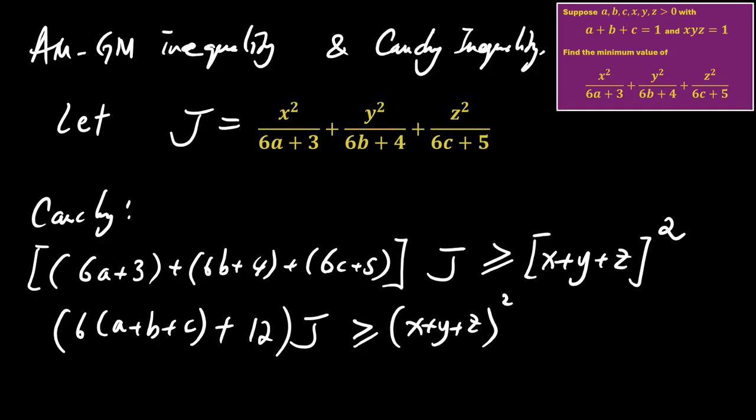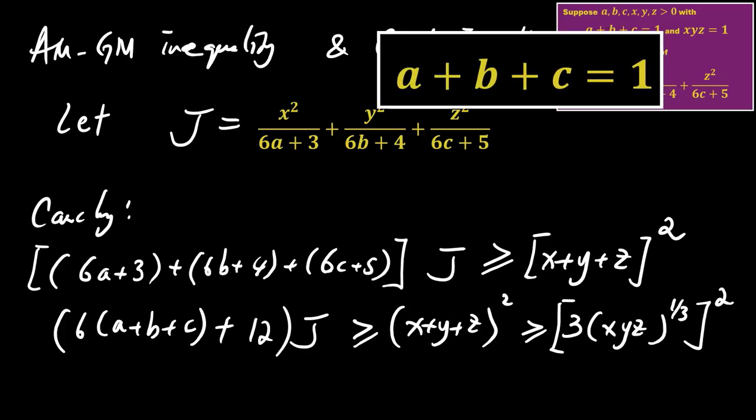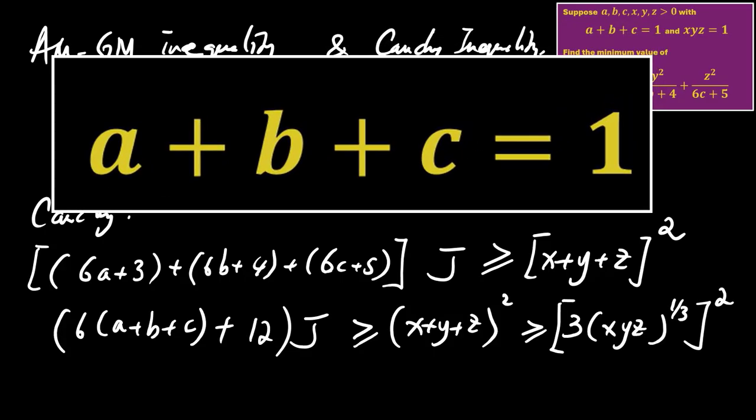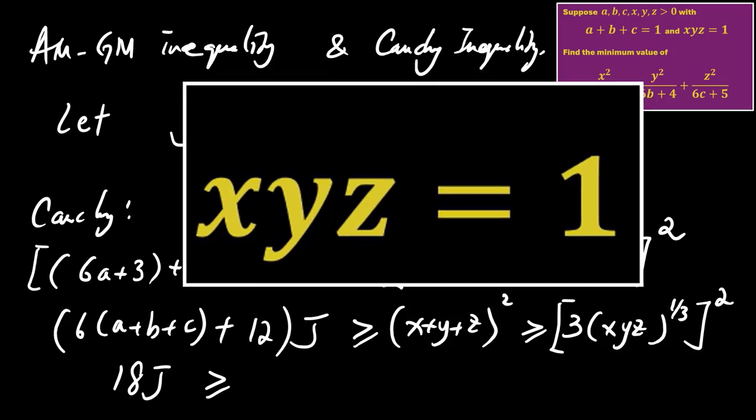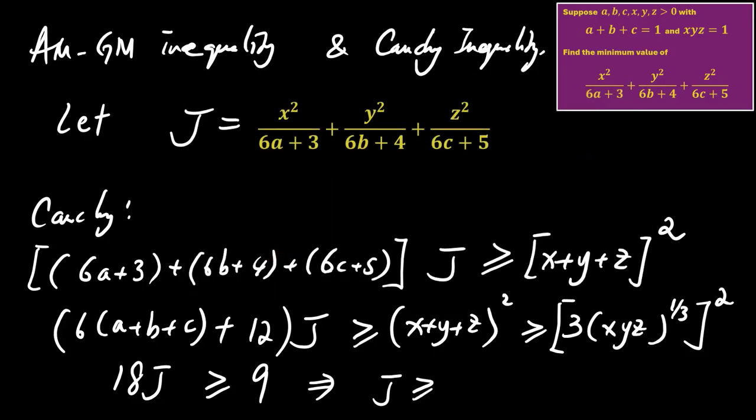And now using the AM-GM inequality, x plus y plus z is greater than or equal to 3 times the product of x, y, z raised to the power of 1 over 3. Using the condition that the sum of a, b, c equals 1, the left side is 6 plus 12, so it is 18J, greater than or equal to, with the condition that the product of x, y, z equals 1, this is 9. And therefore J is greater than or equal to half.